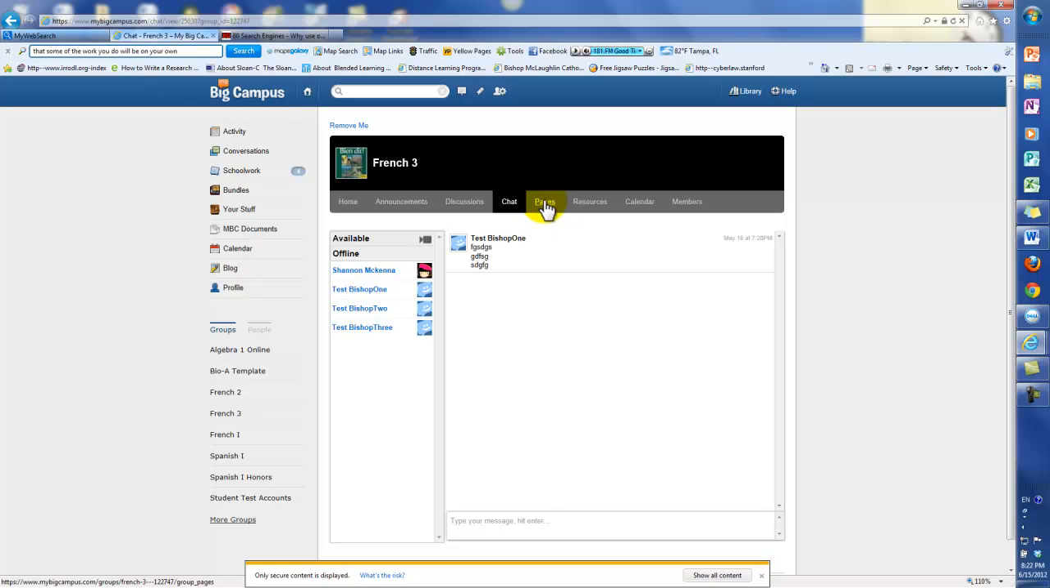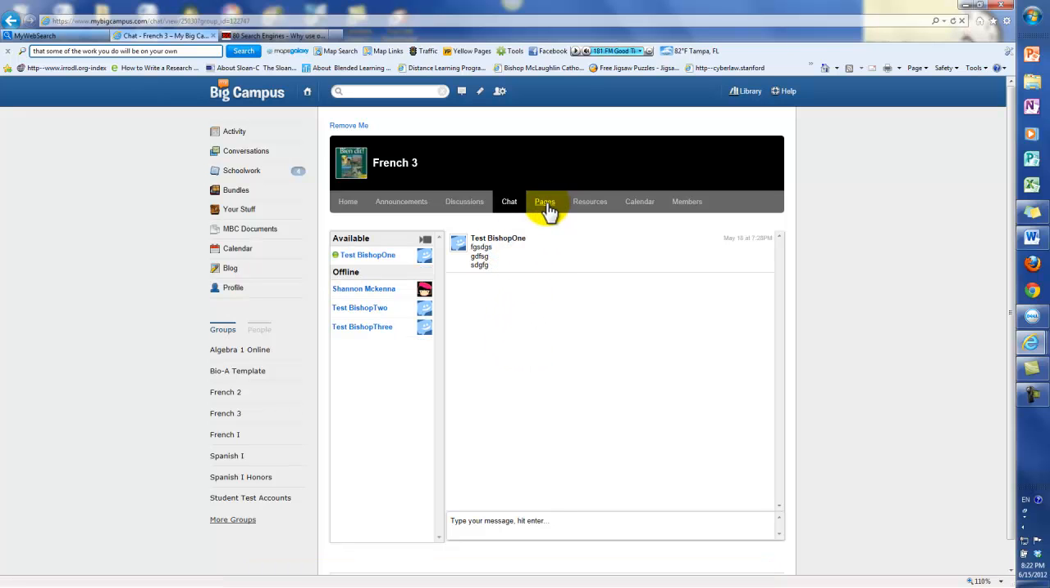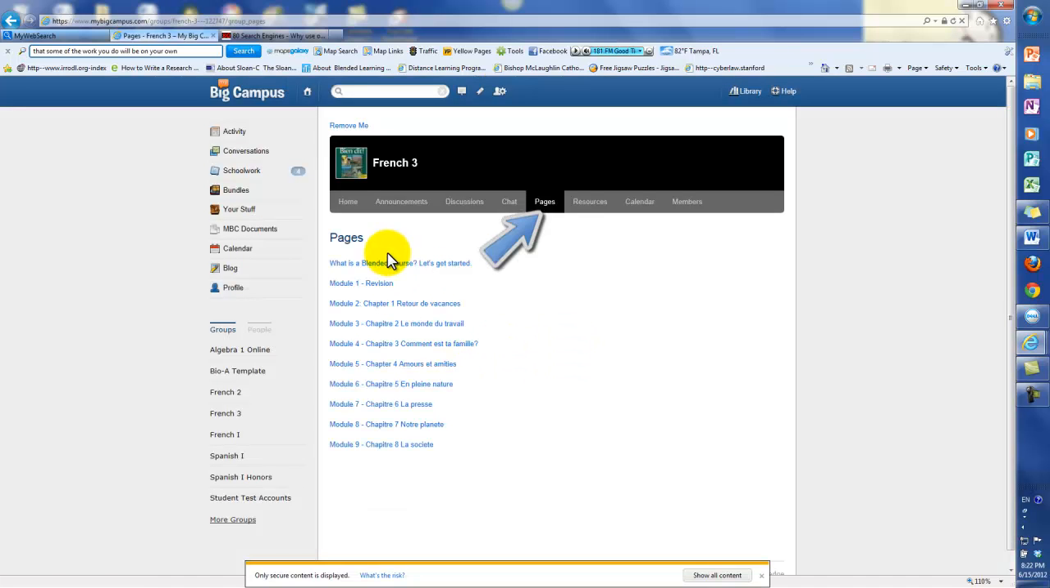Alright, so we go up here, now we click on Pages, and Pages is really the bulk of the course. Okay, so in Pages, I'm going to click on that, and when Pages comes up, you're going to see this. And all this means is that this is where the bulk of the material for the course is. I'm not going to call it textbook, but it pretty much is based on your chapters.